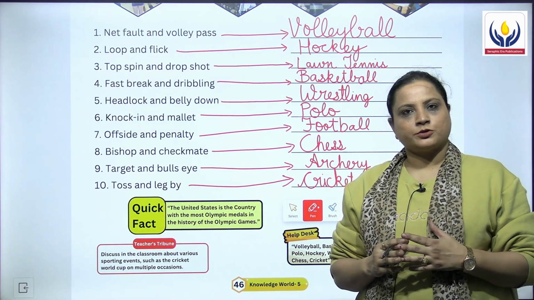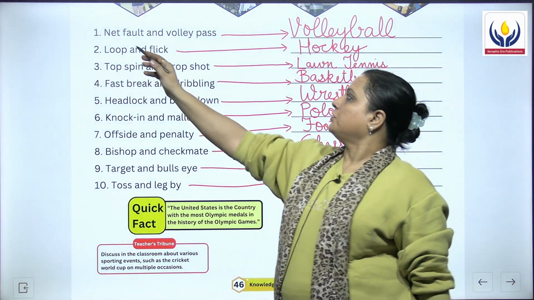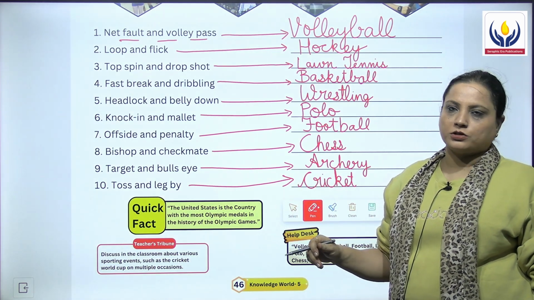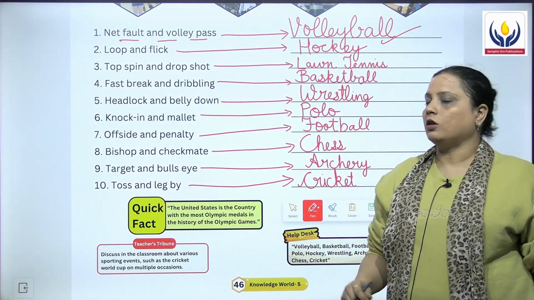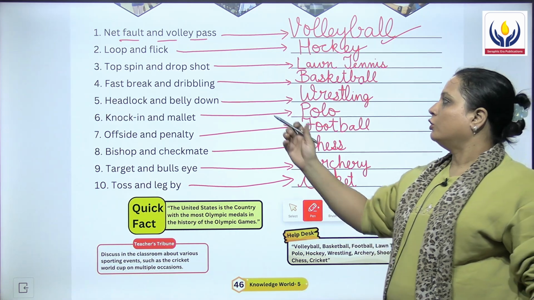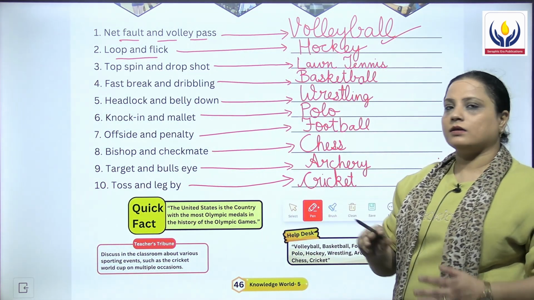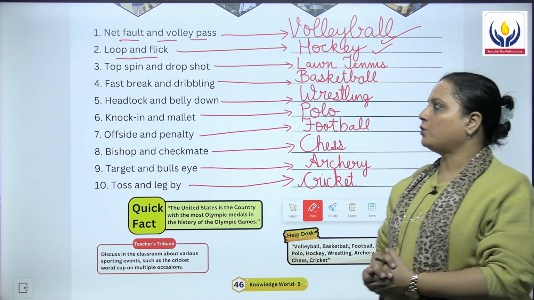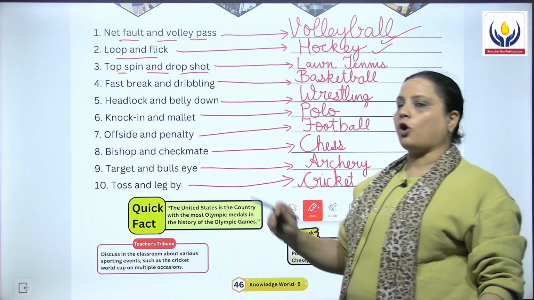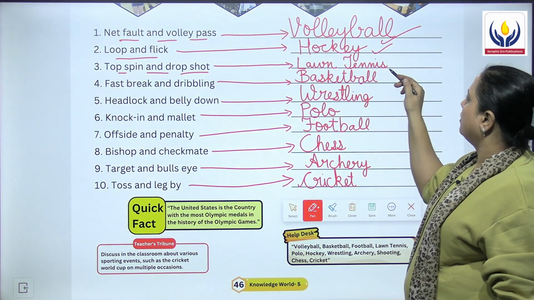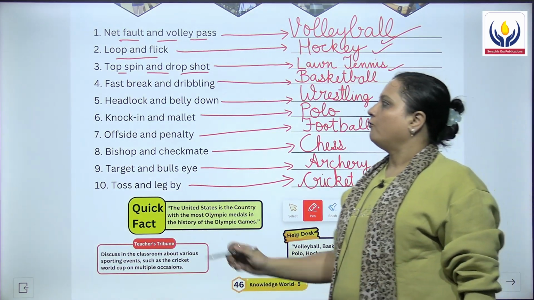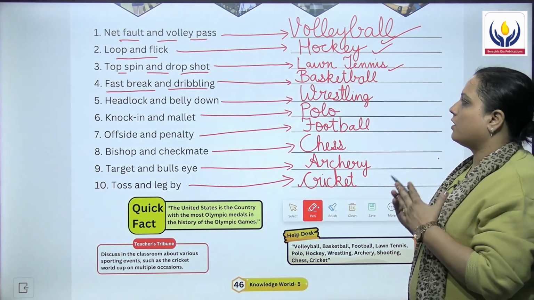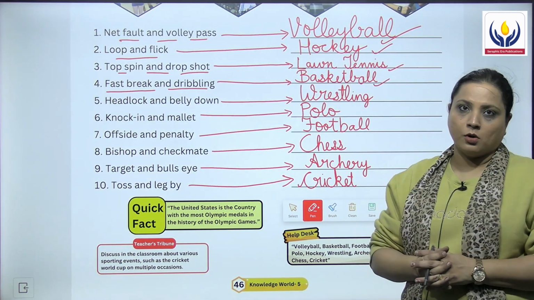So the first term associated with the game is net fault and volley pass, and the name of the sport is volleyball. Then next we have loop and flick, and this term is associated with the game hockey. Then third one, top spin and drop shot, and this is lawn tennis. Fourth is fast break and dribbling. These terms are related to basketball.